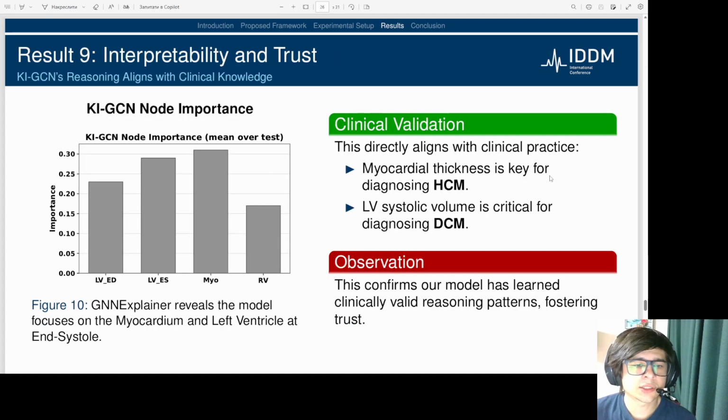Crucially, our KI-GCN provides interpretability that fosters trust. Using an explainer tool, we can see which parts of the heart the model focused on for its diagnosis. The analysis shows it consistently prioritized the myocardium and the left ventricle at end systole. This aligns perfectly with clinical practice, confirming that our model has learned clinically valid reasoning patterns.